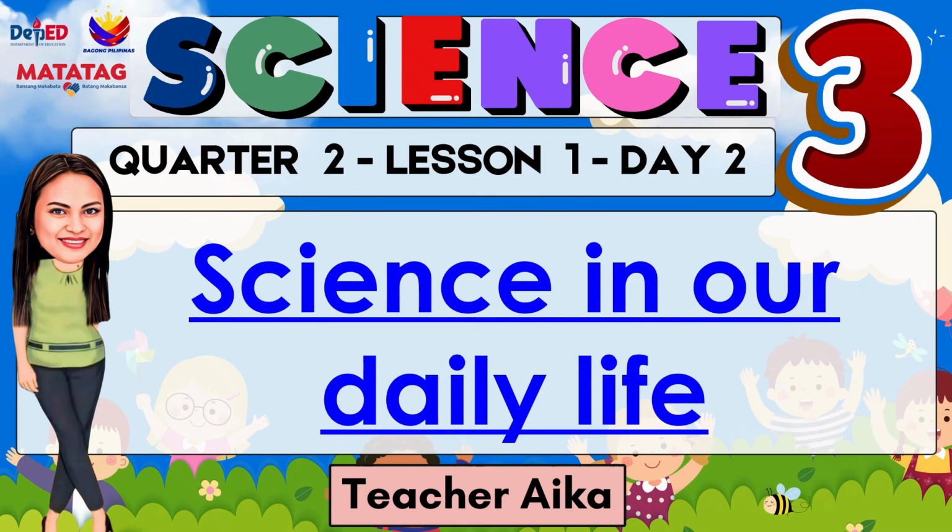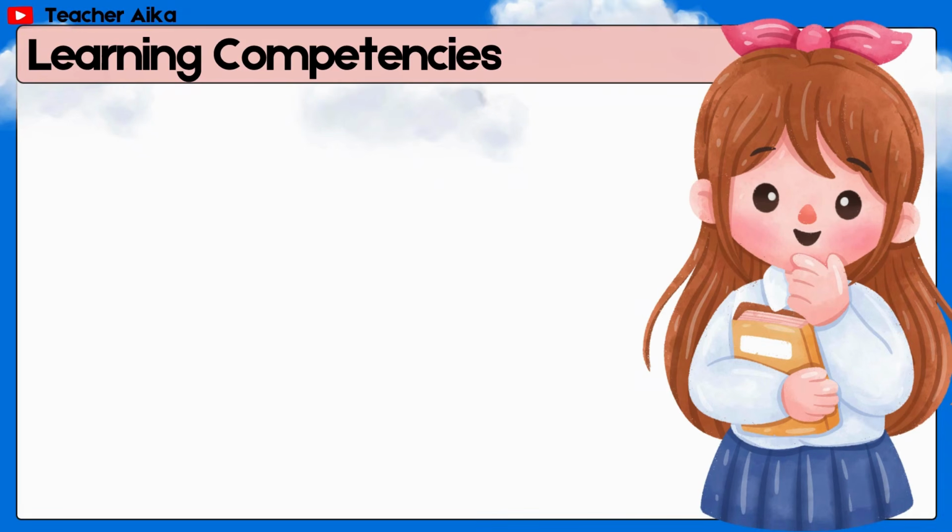Science, Grade 3. Quarter 2, Lesson 1, Day 2. Our topic for today is about science in our daily life. This is Teacher Aika, your online teacher. Let's start! Learning competencies.